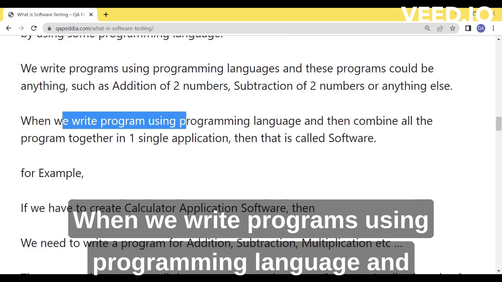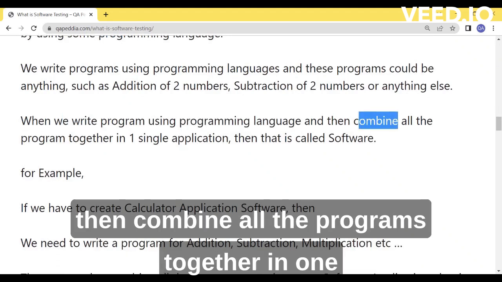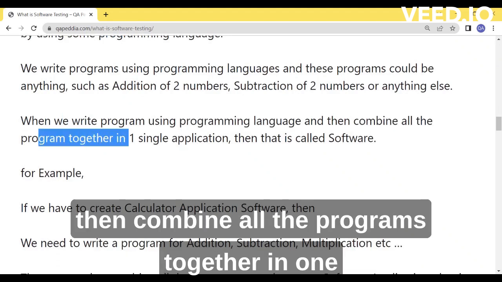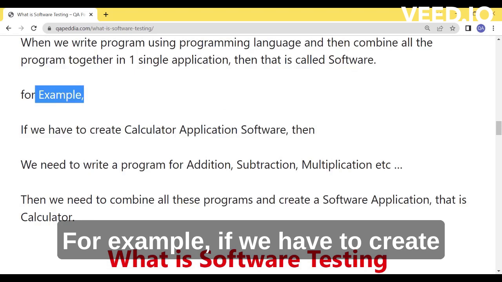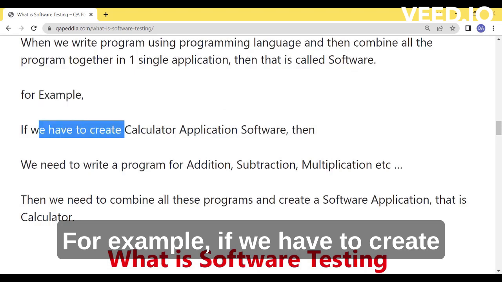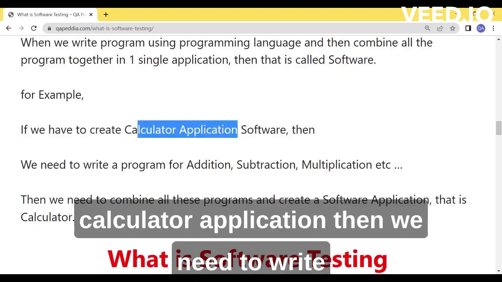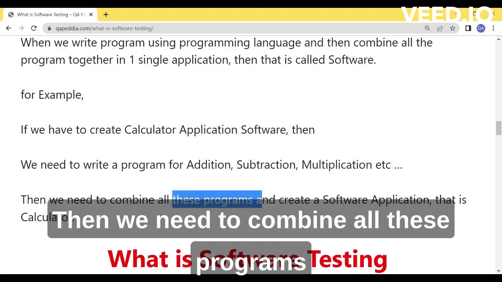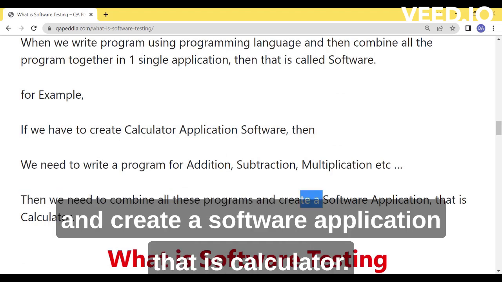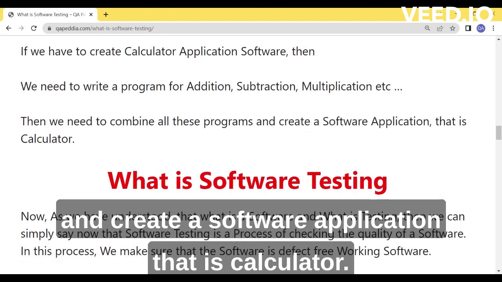When we write programs and then combine all the programs together in one single application, then that application is called software. For example, if we have to create a calculator application, then we need to write programs for addition, subtraction, multiplication, etc. Then we need to combine all these programs and create a software application that is calculator.